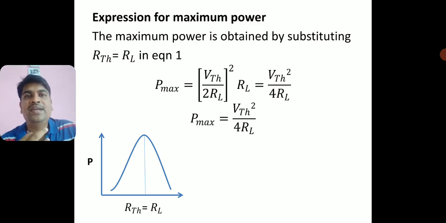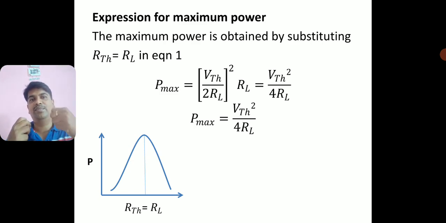In the exam, they ask you to calculate the maximum power. They ask you to derive an equation for maximum power after the proof of the maximum power transfer theorem. Okay, just two more steps, students. Just two steps will give us the equation for maximum power. Just substitute RL is equal to RTH in the power equation, that is equation number 1. You will get an equation for maximum power.